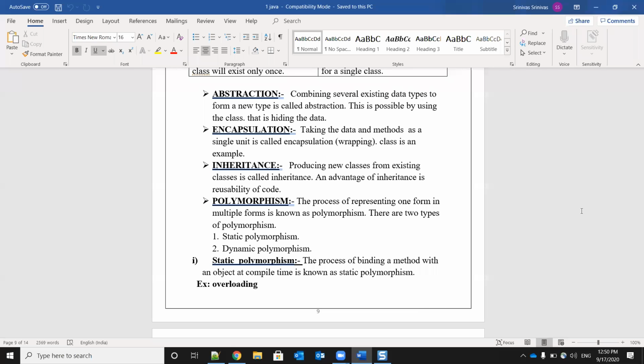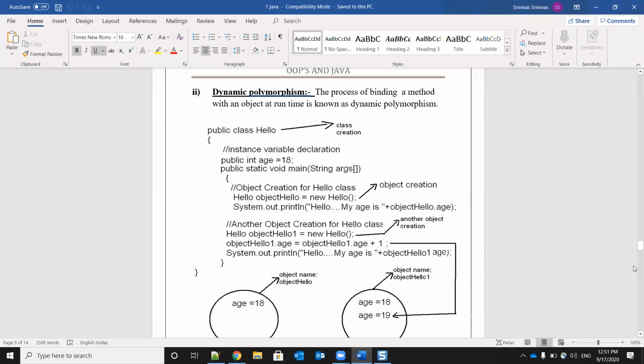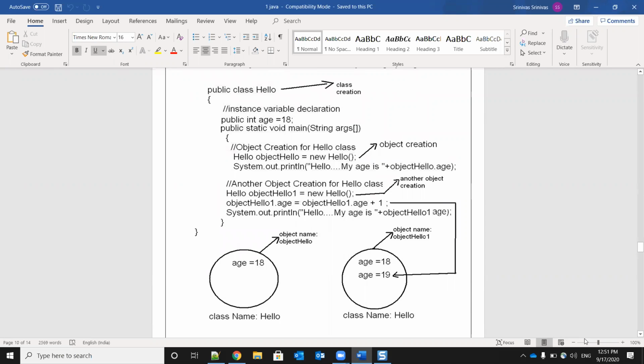Next one is polymorphism. Polymorphism means many forms. We represent one thing in different forms. How many polymorphisms do we have? Static polymorphism and dynamic polymorphism. Static polymorphism means binding a method with the object takes place at compile time. In dynamic polymorphism, it will happen at runtime. Is that clear?